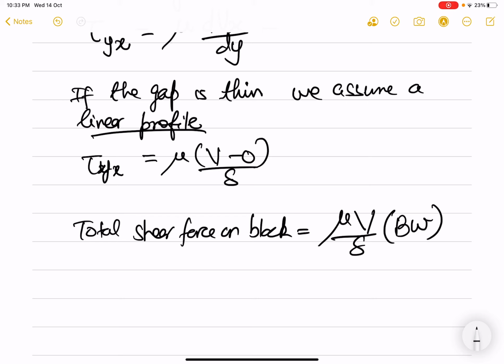Now here, notice this was a very simple problem. Shear was constant. So we multiplied.